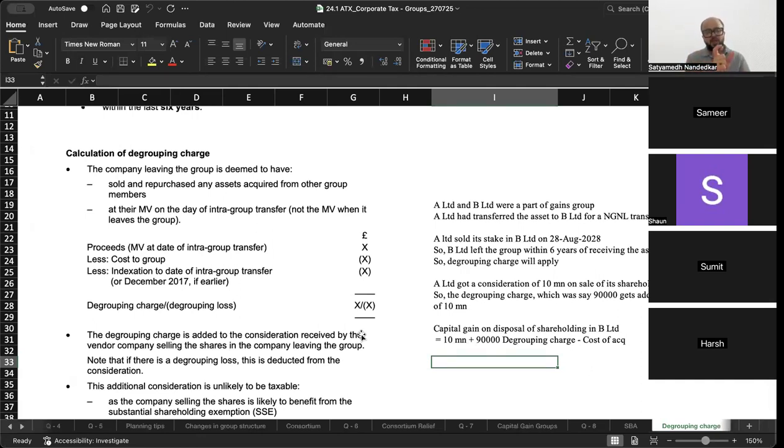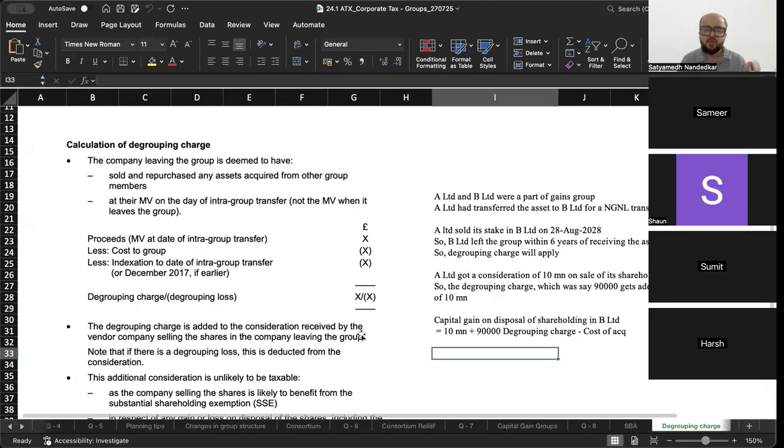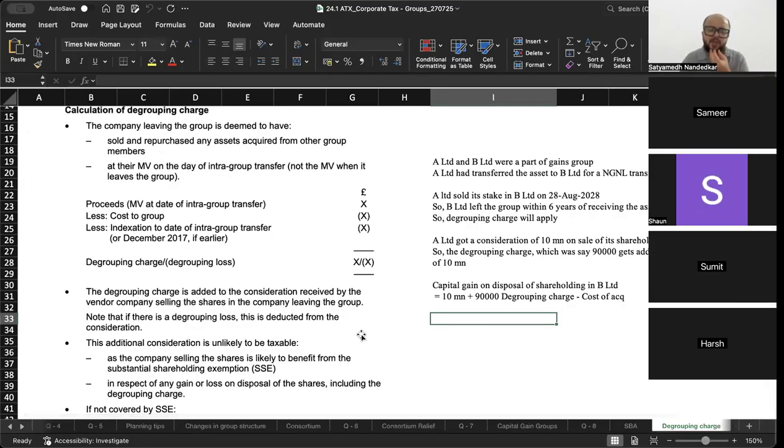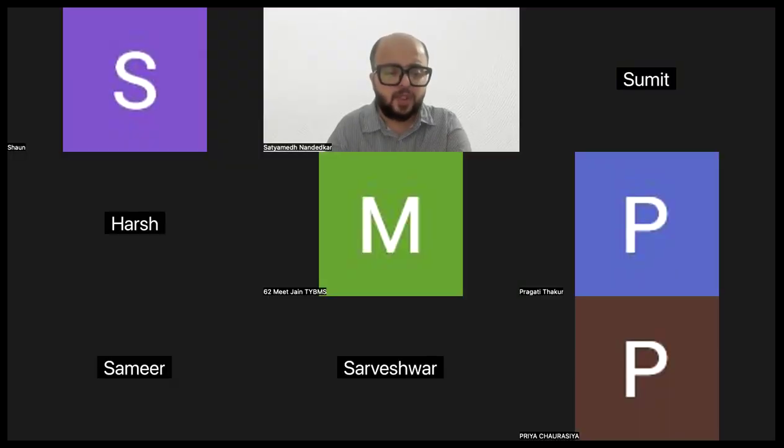The holding in Harsh Limited that I am selling off, that will be my disposal proceeds. To that disposal proceeds, I will add the degrouping charge, which is why my amount of gain at the time of disposal will be more. But the situation that happens in most cases is that this degrouping charge doesn't apply. Why doesn't the degrouping charge apply? Because of the substantial shareholding exemption, and thank God for that.